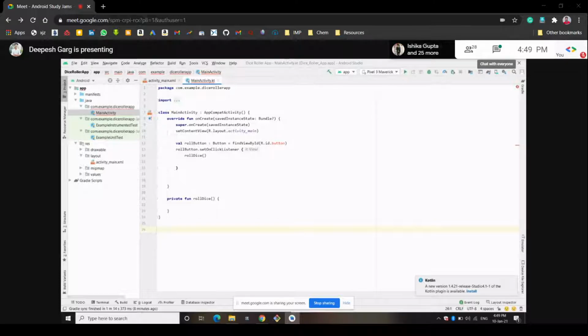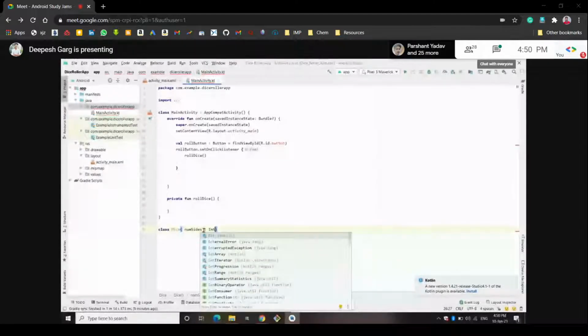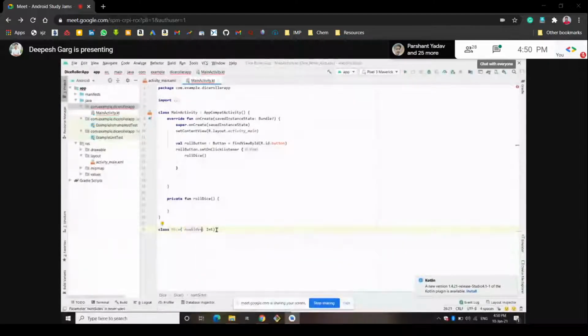Okay. So we will create a class called Dice. We have also created it earlier, so let's write it faster. We create the class Dice, and we will give a variable argument called number, and what it will return is an integer. So it is a type of integer value. So we'll write it like this. It will return the integer value. So we are writing it as Int, and then we will write.